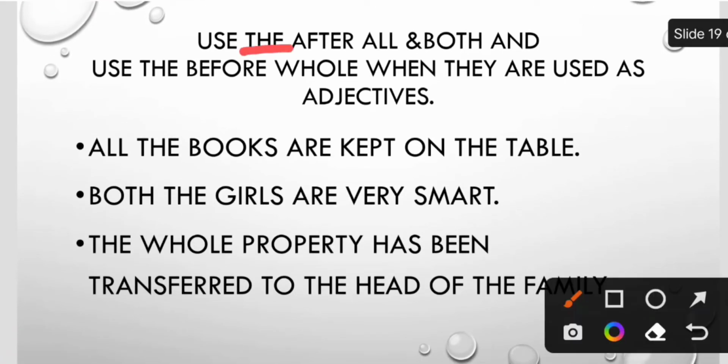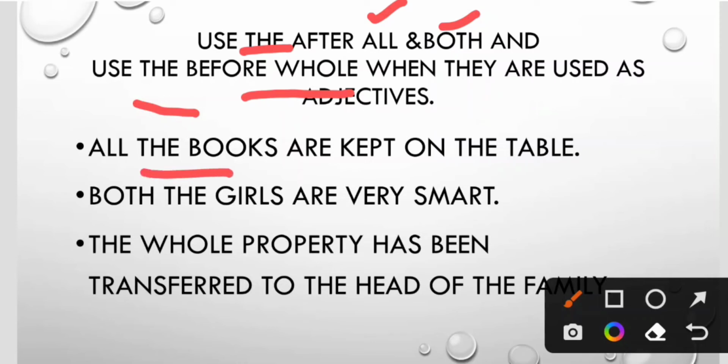Use the article after "all" and "both", and use "the" before "whole" when they are used as adjectives. So when to use "the" after and when to use it before? Let's see the example. All the books. After "all" or after "both" we use "the". But with "whole" we use "the" before the word. Remember this. The whole property has been transferred. All the books are kept on the table. Both the girls are very smart.